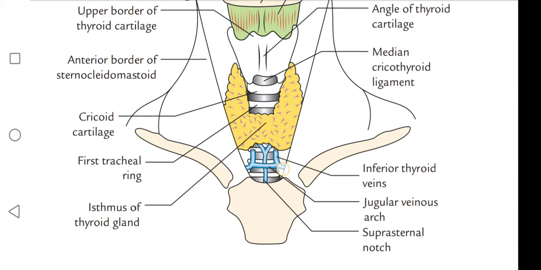The isthmus extends over the second, third and fourth tracheal rings, and the inferior thyroid veins over the fifth, sixth, seventh. This venous arch is the jugular venous arch, and this is the